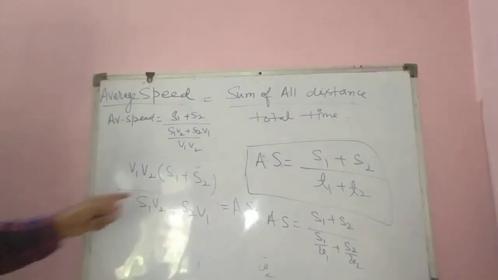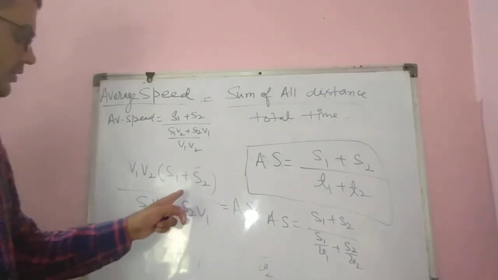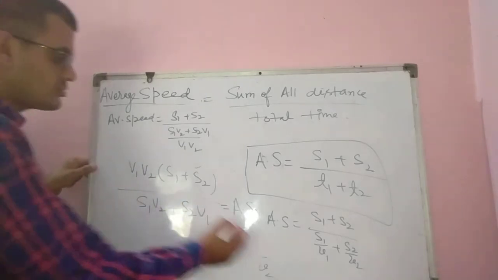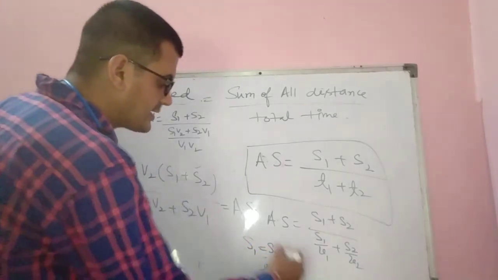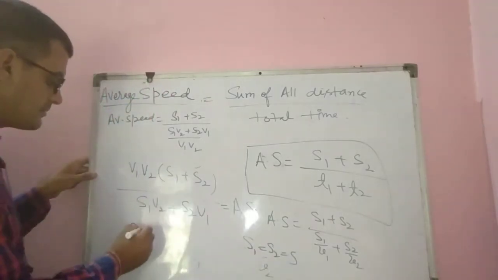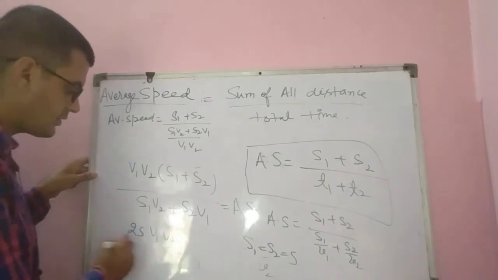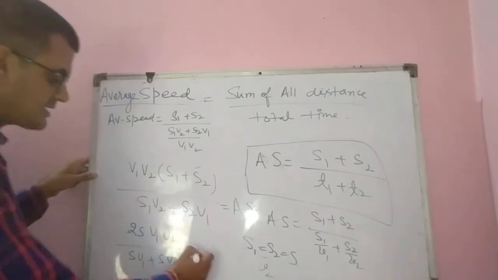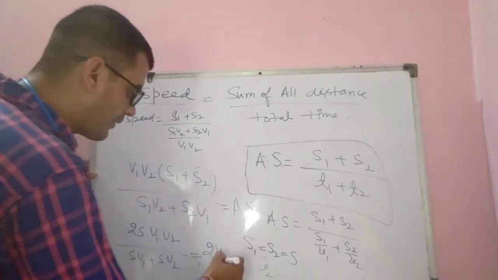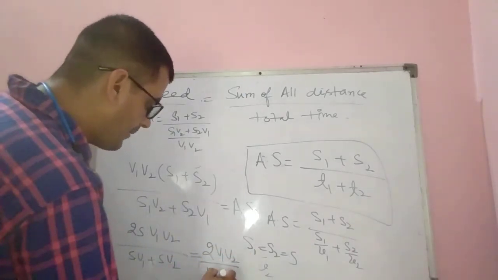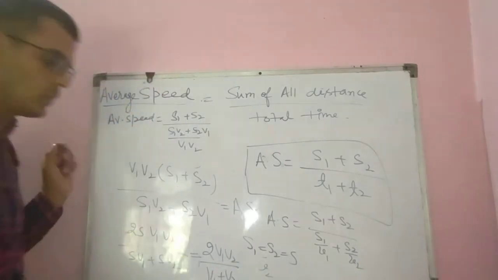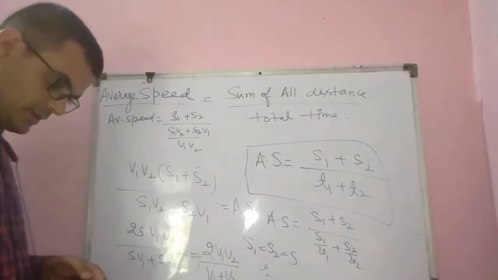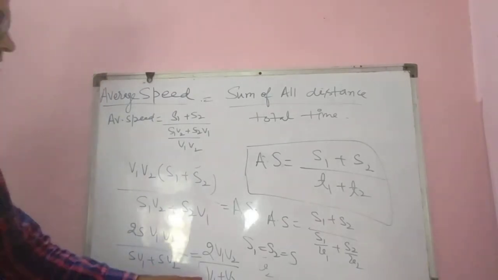Okay, suppose if s1 and s2 are same, so what will be? s1 equal to s2 equal to s. So s plus s, 2s v1 v2 over s v1 plus s v2. Take s as common, so it will be 2 v1 v2 over v1 plus v2. This one. Just wait, I am checking. Yes. Okay, this one is correct.